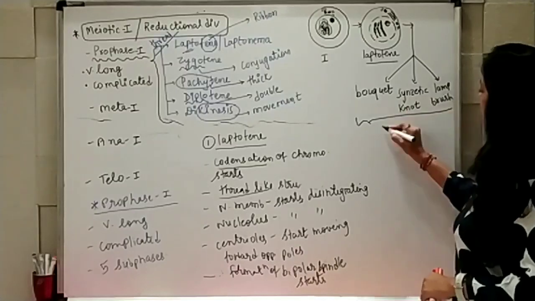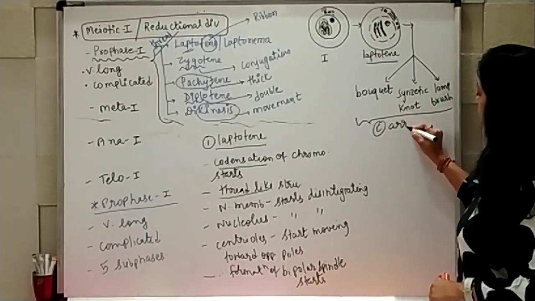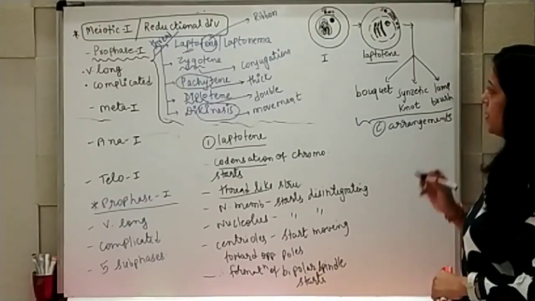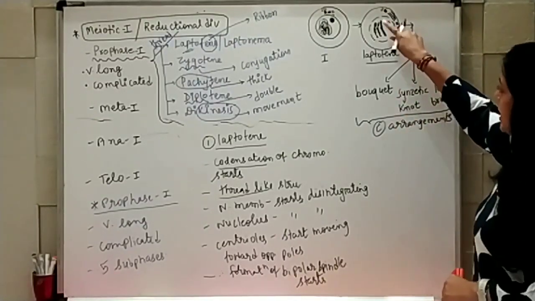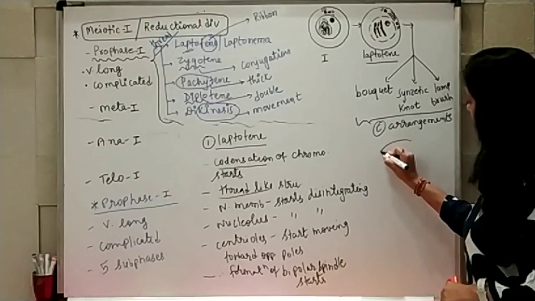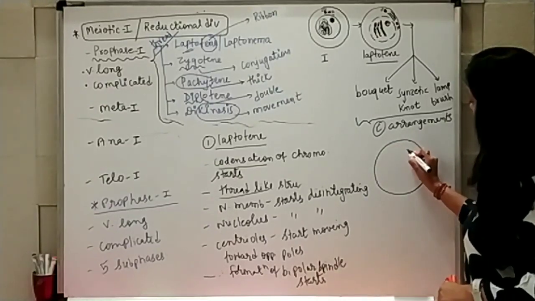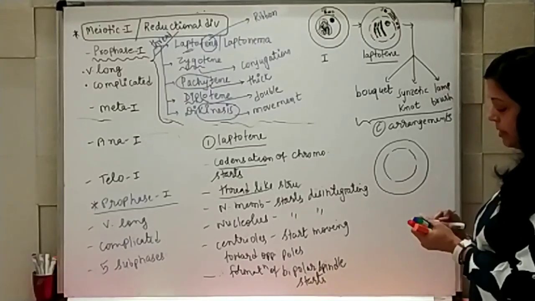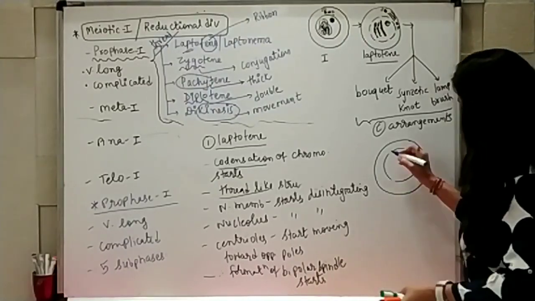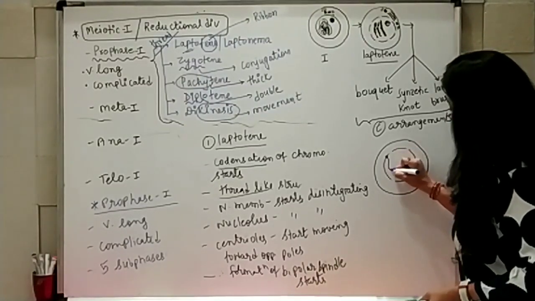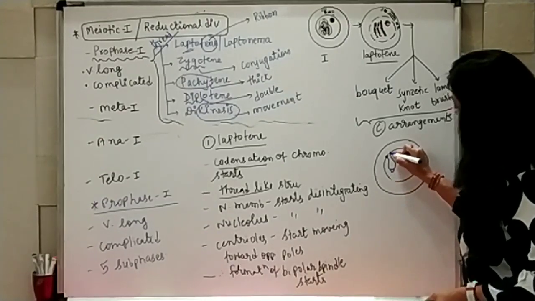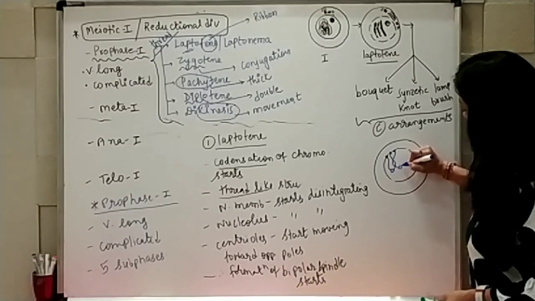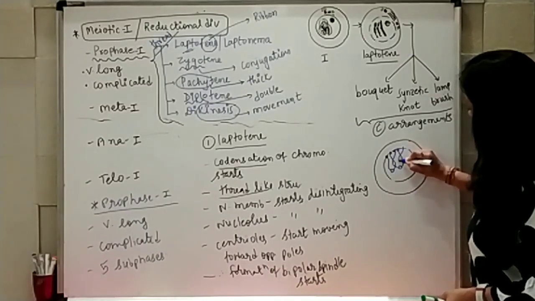These are all chromosome arrangements. If it is still not clear what is happening, all these chromosomes now start arranging in this way. The ends, and this is centromere. Again, end and centromere.